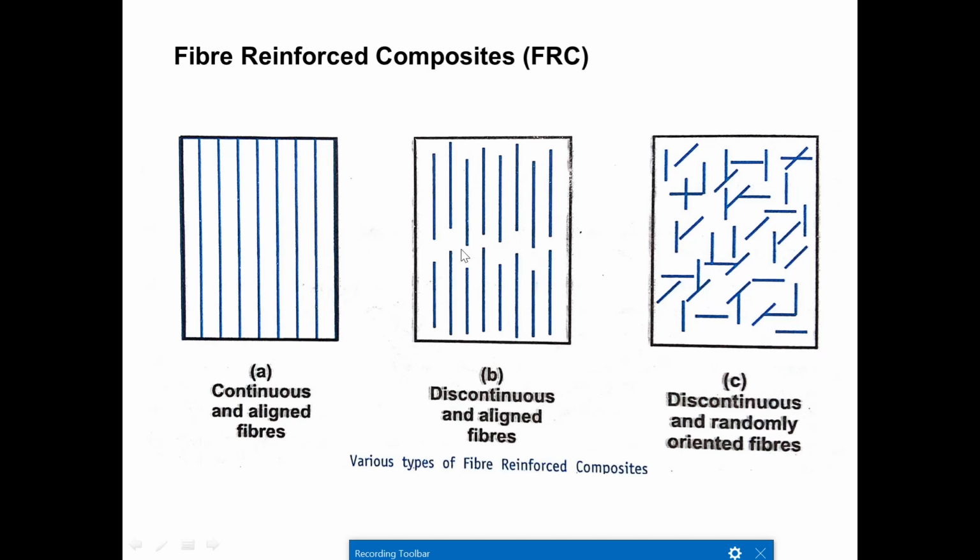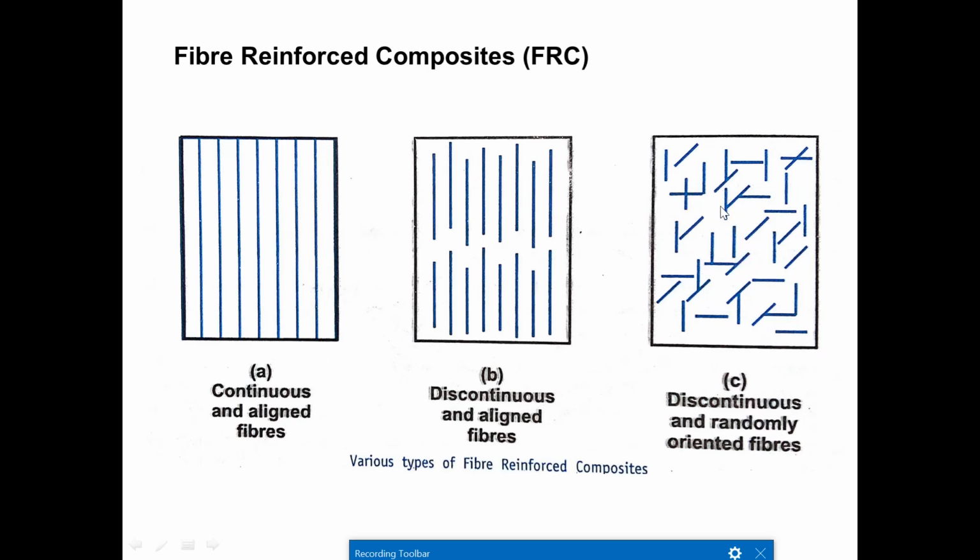So we have a continuous and aligned fiber, so long length fibers we can expect here. And in the next figure, discontinuous and aligned fibers. There are discontinuous short fibers, but they are aligned properly. So this is called the second type of FRC.